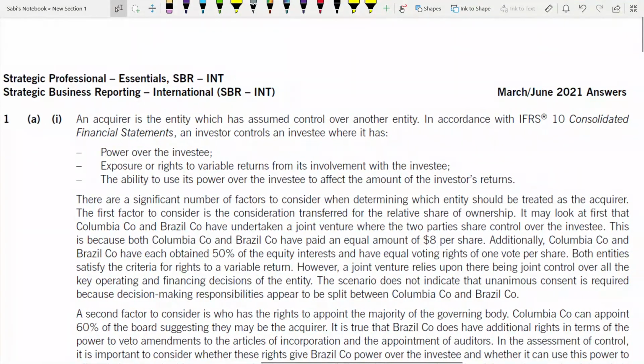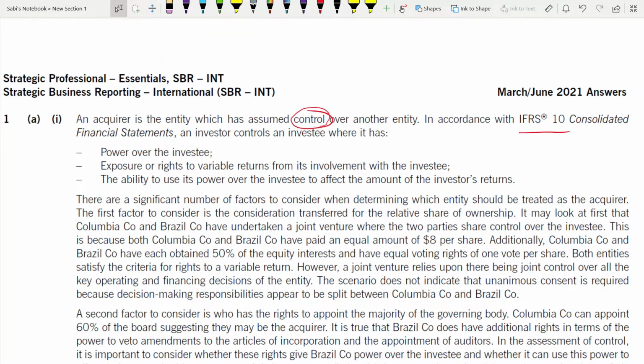Which standard should you use to know that someone is the acquirer or not? Number one, the keyword is control. Control is the word. This is the keyword. Whenever this question is asked, who is the acquirer, whether they can be a subsidiary or not, look out for the word control. And control is explained in IFRS 10. This shows that you have to make use of IFRS 10. They will not directly tell you like this.